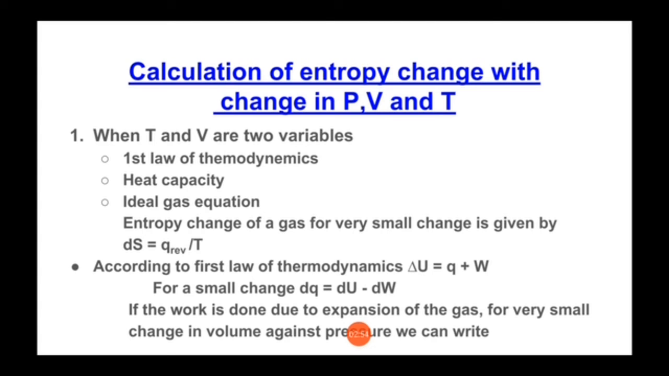Means in this case we have to use heat capacity for two different variables, that is at constant volume and constant pressure. At constant volume heat capacity becomes CV, and at constant pressure heat capacity becomes CP.